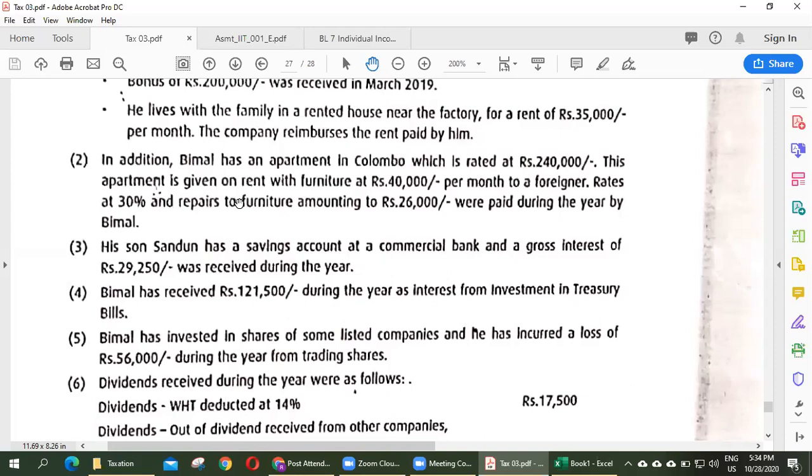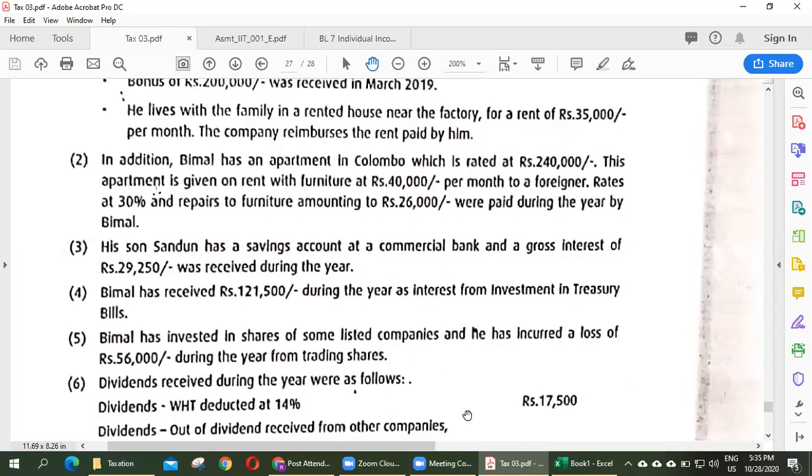Investment income. He has an additional house. He has given the house for rent and earns some sort of income. So that falls under investment income, right? We have to get the information, what? Monthly rent, that is 40,000. And actual expenditure is 26,000. But if he has not claimed the actual expenditure, he is eligible to get 25% of relief on rental income, right?